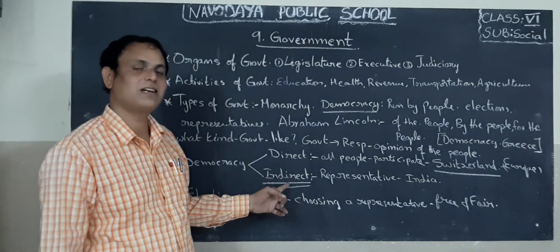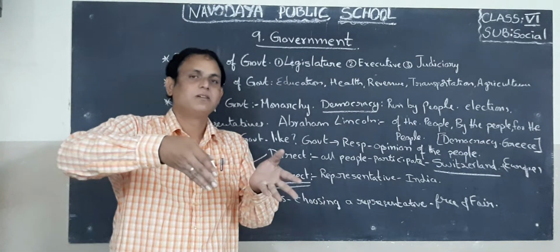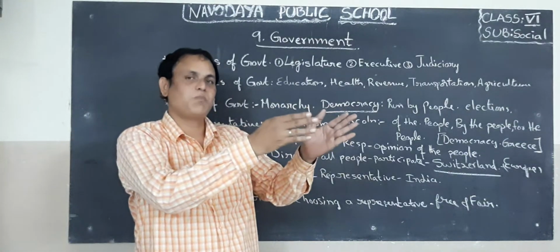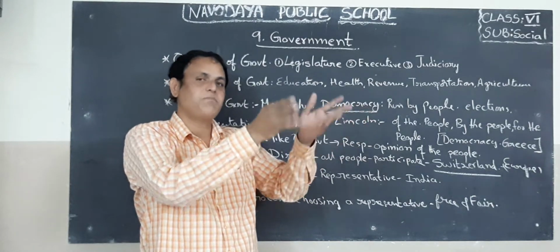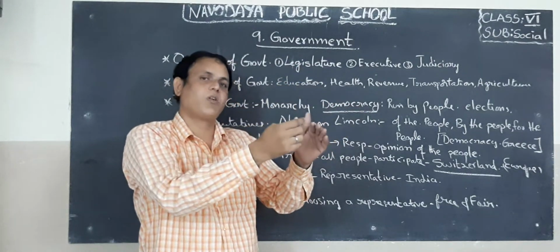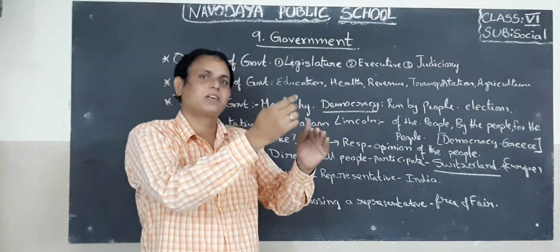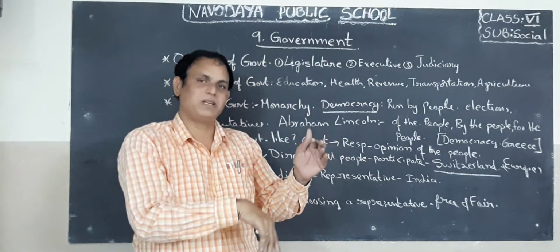In that indirect democracy, all people will elect some representatives, MLAs and MPs. These MLAs at state level and these MPs at central level in the country will form the government, and they will elect one person as leader: at state level the CM, at central level the PM, Prime Minister.